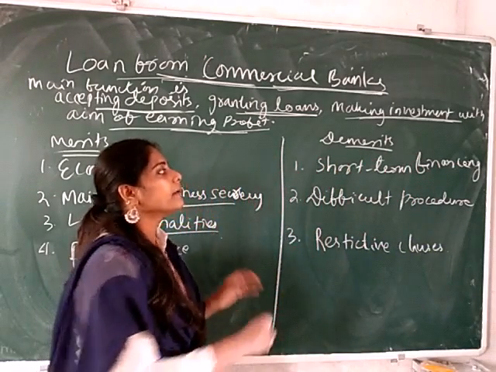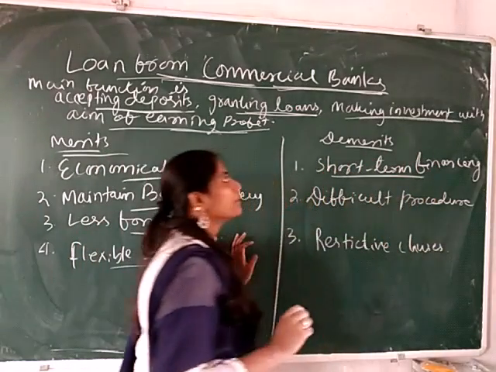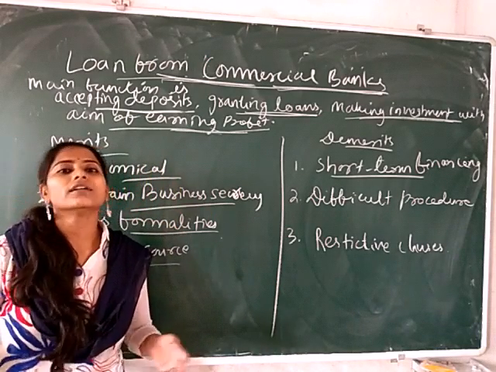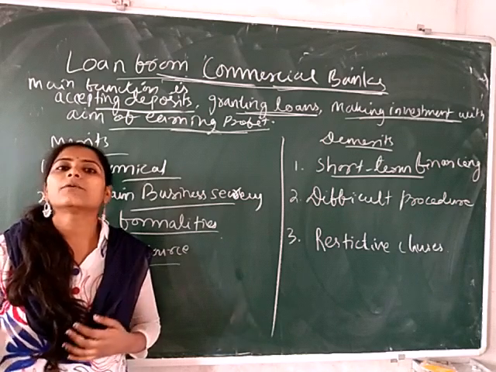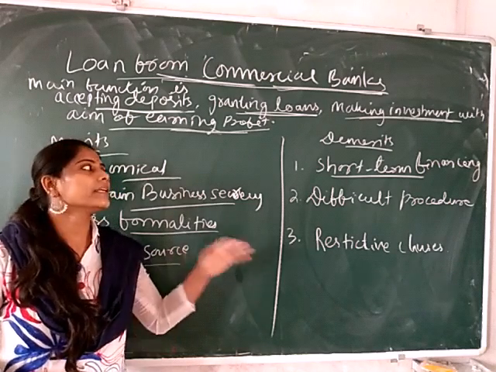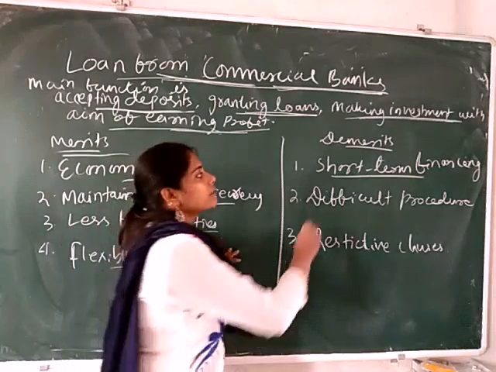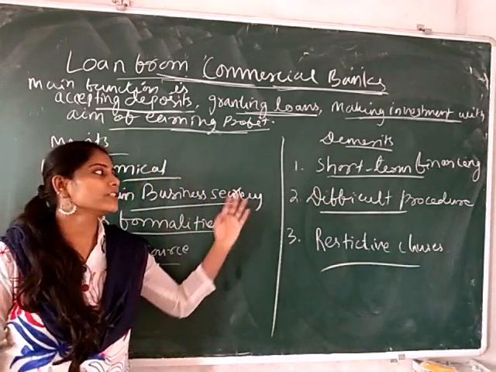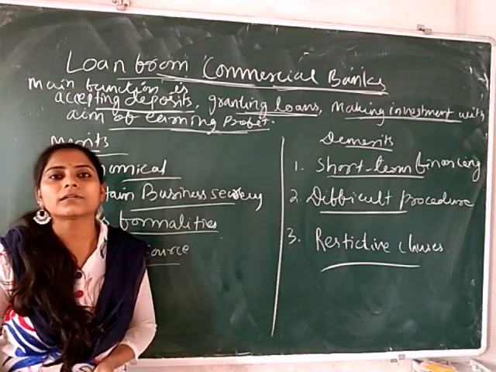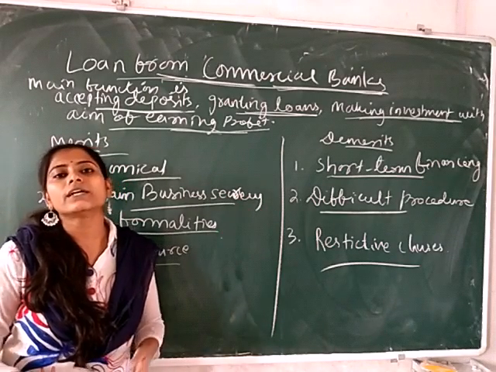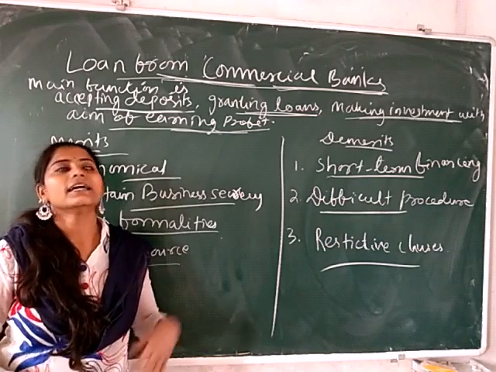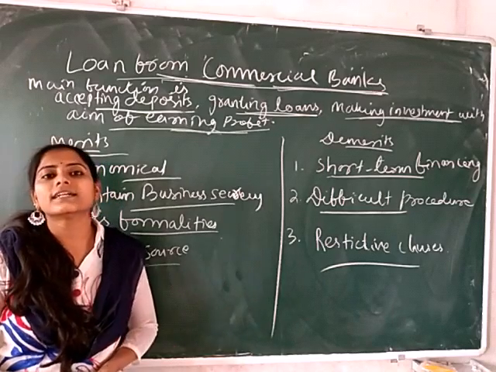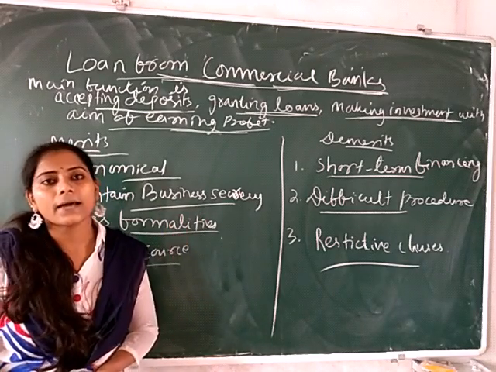Next is demerit. Demerit is short-term financing. Basically commercial banks provide short-term financing, as compared to other financial institutions that provide medium-term and long-term financing, but here the commercial bank provides short-term financing. Difficult procedures and restrictive clauses. That means after fulfilling all the terms and conditions of the bank, the bank provides the loan to the company. So these are basically the concepts related to the loan from commercial banks.